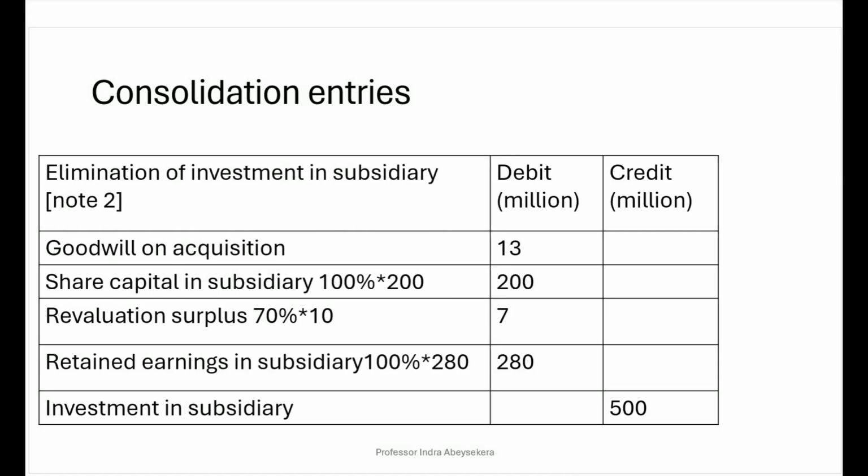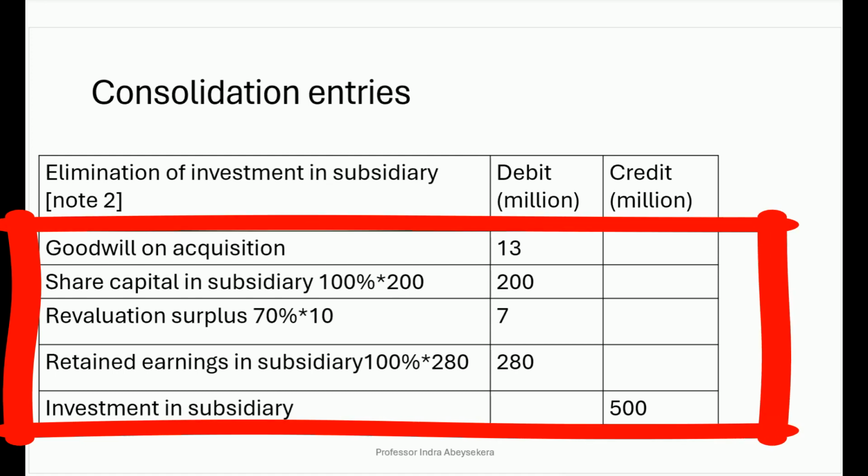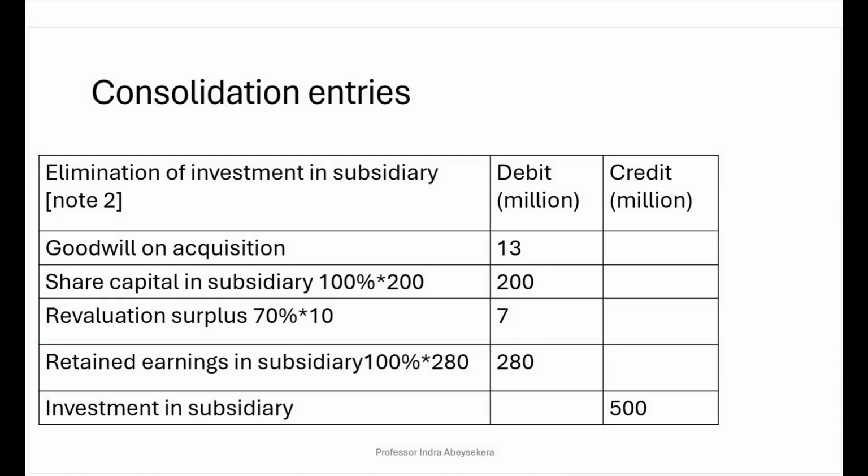The second journal entry is now to eliminate the investment in the subsidiary. So the investment Michael made in Samuel's business, or now Michael's subsidiary, is 500 million. We credit that and we debit share capital in subsidiary 200 million, 100% was purchased, and retained earnings of 280 million, 100% was purchased.